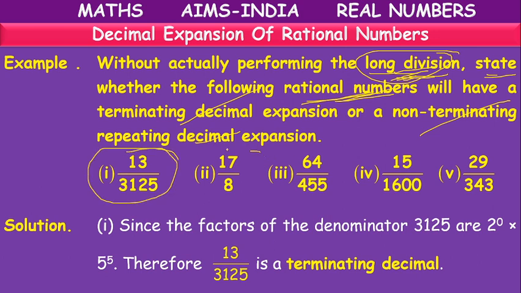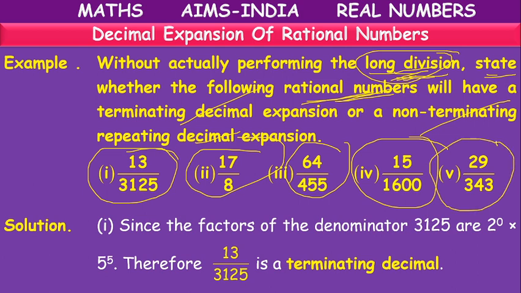See the questions here, children. 5 questions are given here. 13 by 3125, 17 by 8, like this. We have to check whether they are terminating or non-terminating repeating.